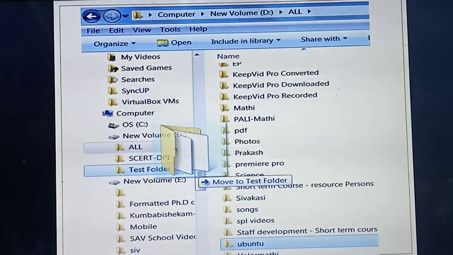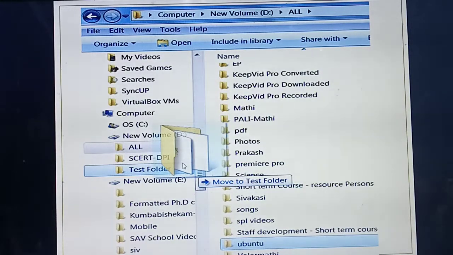Okay, so instead of cut and paste, just for example, I need to move this test folder from here to here. So what do I need to do? First I need to click the folder, press the mouse button, and then move. So it will drag it, and automatically it will come to here.